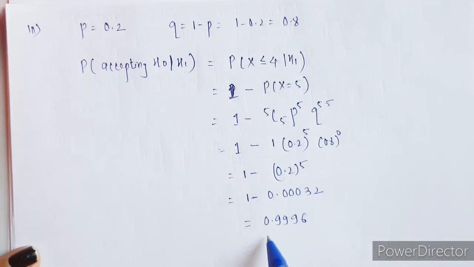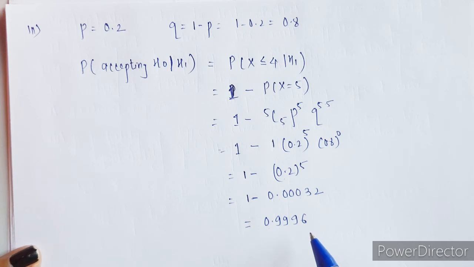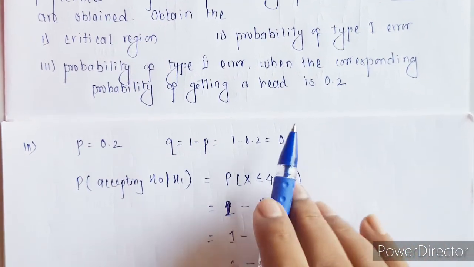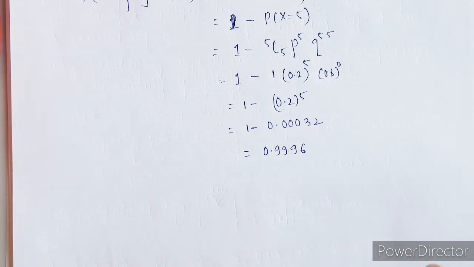After subtracting, what we are getting is 0.9996. So the probability of accepting H0 even if H1 is correct is 0.9996. Or we can say the probability of getting a type 2 error, given that the probability of getting a head is 0.2, is 0.9996.